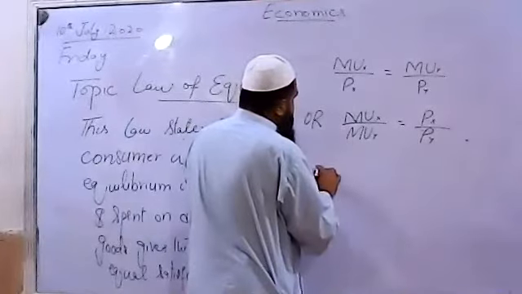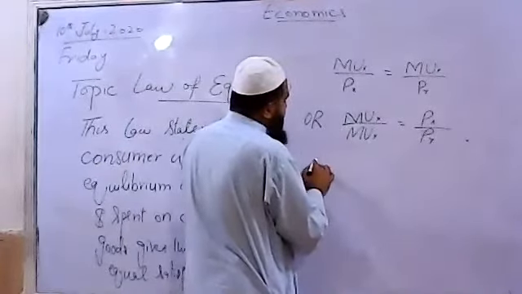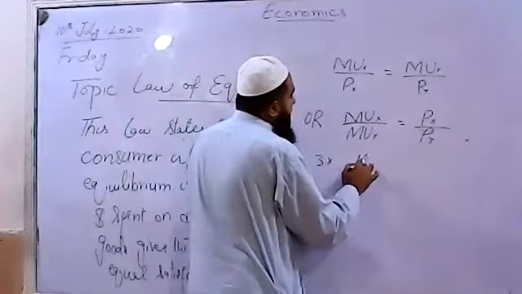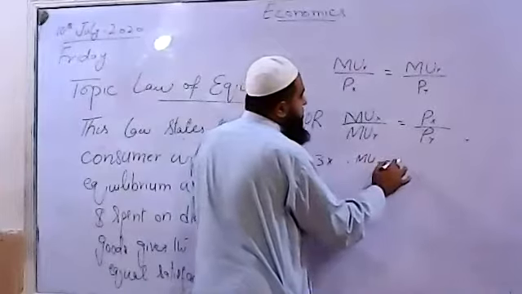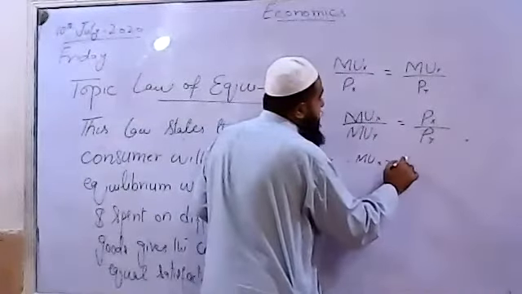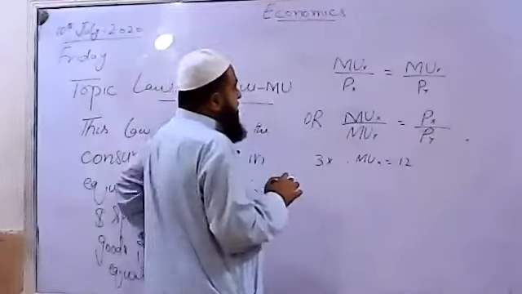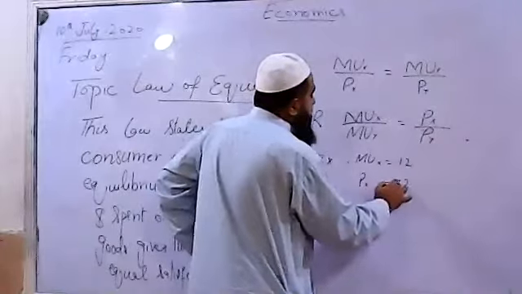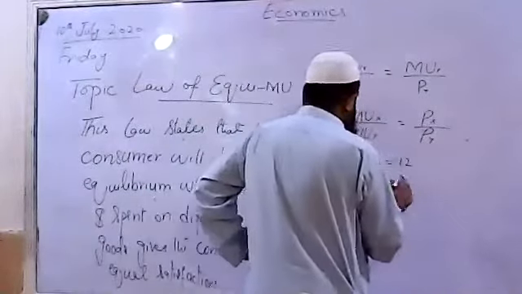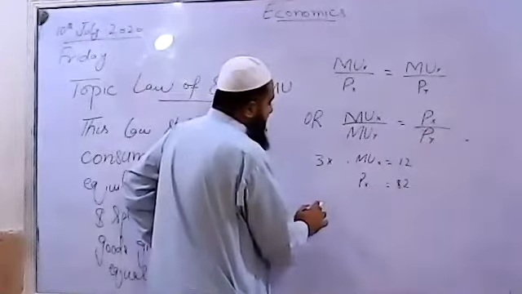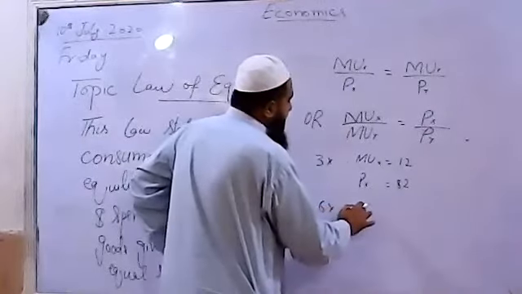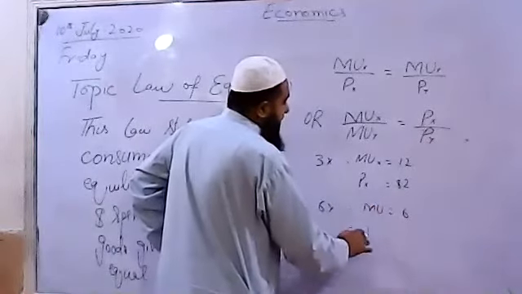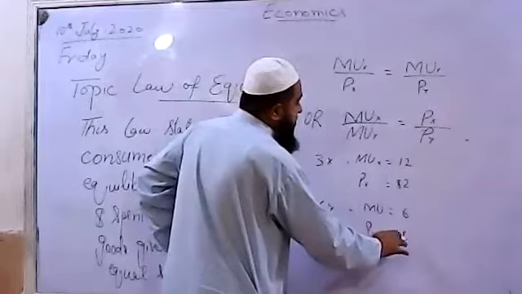Suppose the consumer is consuming 3 units of X and his marginal utility of X for the last unit consumed is 12. If the price of X is $2, so each dollar gives him marginal utility, we will find it later. But if he consumes 6 units of Y and marginal utility of Y is 6 for the last unit consumed, and the price of Y is $1.